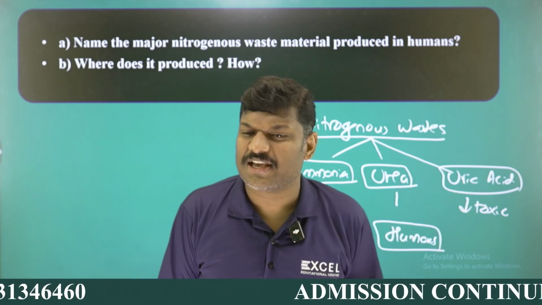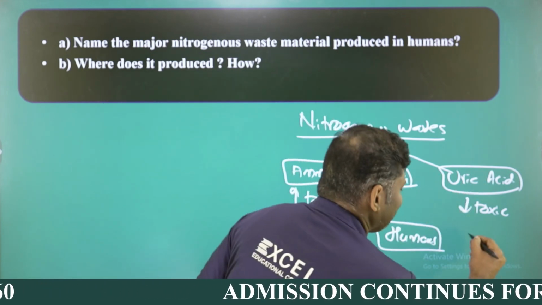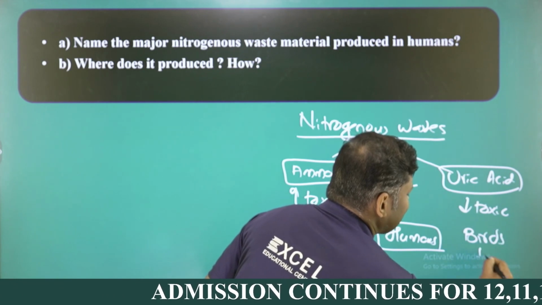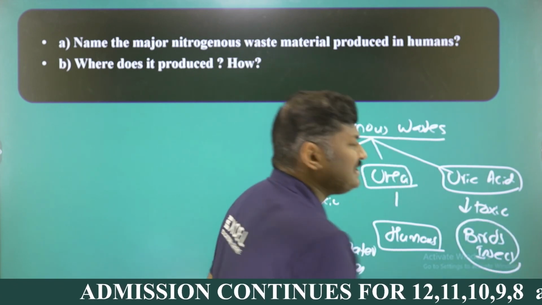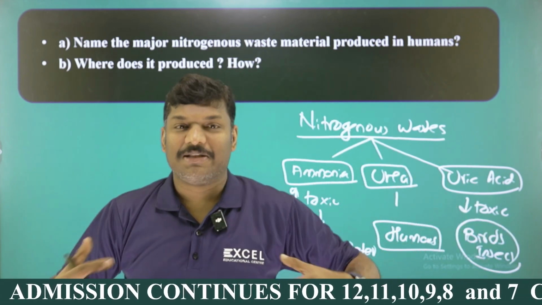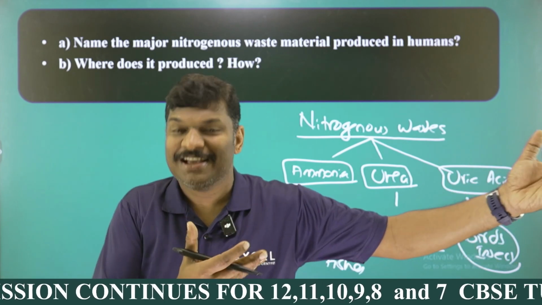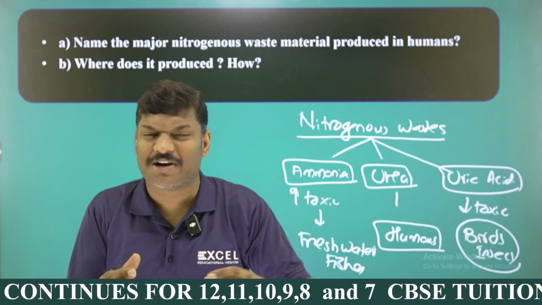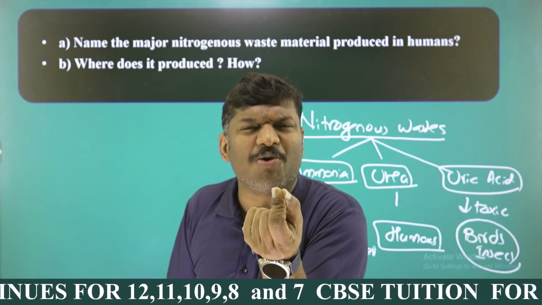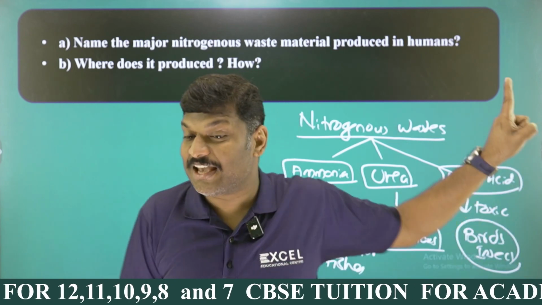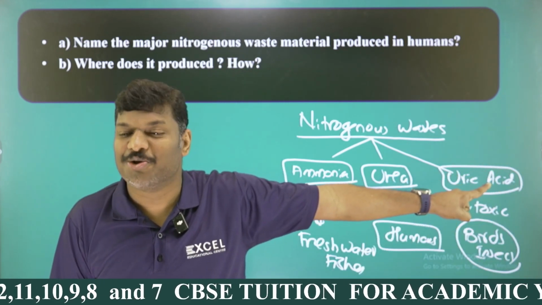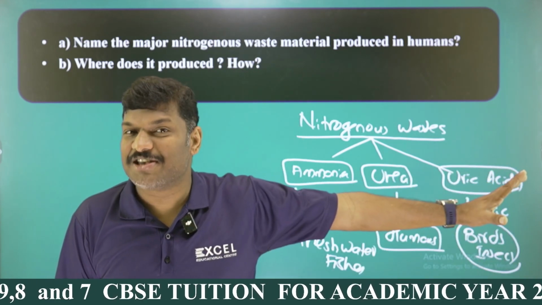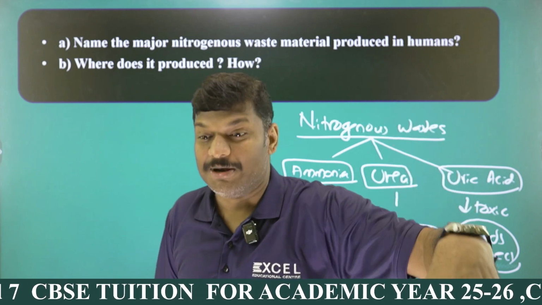Now uric acid, my dear students. There are some organisms, especially birds and insects, that cannot drink a huge amount of water. When a bird drinks a huge amount of water, it cannot fly, right? So birds and insects do not drink huge amounts of water, and their body has the least amount of water for elimination of material. That's why their body produces the least toxic material, uric acid. So these are the three nitrogenous waste materials present in animals.